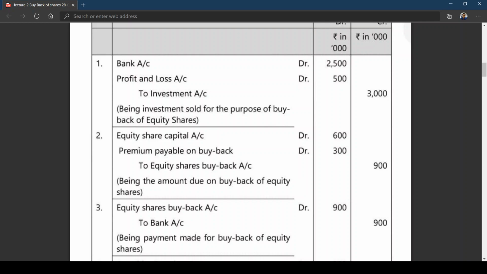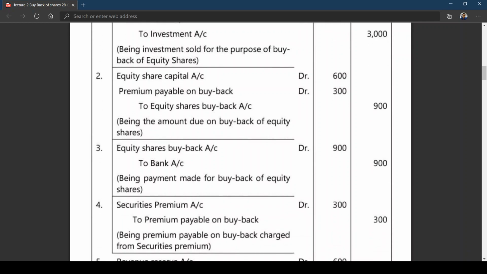They have written the second entry for amount due on buyback of equity shares, because equity share buyback account is showing a credit balance. Equity share capital is nothing but cancellation. Premium payable on buyback is a loss. Then when you are paying it, they have written the entry equity share buyback account Dr to bank account. Then as I told you, this premium payable on buyback can be adjusted against security premium.